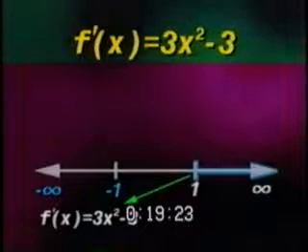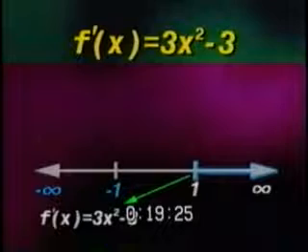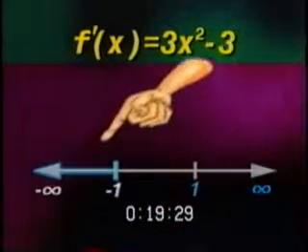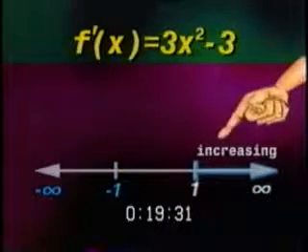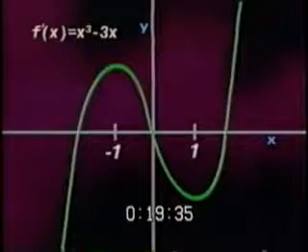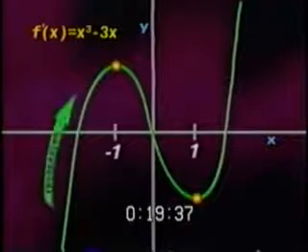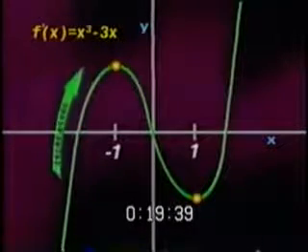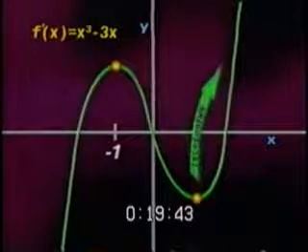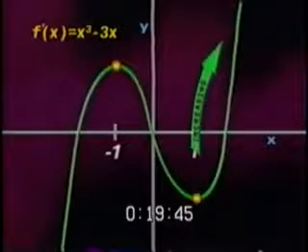If we substitute any number from that interval into the derivative for x, we will get a positive number. Therefore, like the first interval, the function is increasing for x going from 1 to infinity. If we look at the graph for the entire function, we can see that it is increasing from negative infinity to negative 1, is decreasing from negative 1 to 1, and is increasing from 1 to infinity.